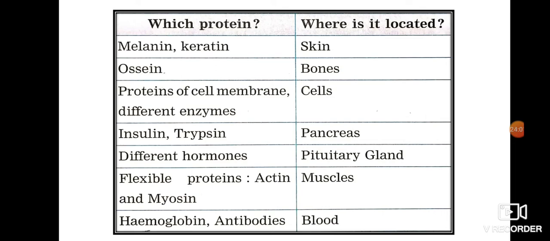One is fat soluble vitamins and the other is water soluble vitamins. Fat soluble vitamins are A, D, E and K, and water soluble vitamins are B and C. We have riboflavin, that is vitamin B2, and nicotinamide, that is vitamin B3, necessary for the production of FADH2 and NADH2. Okay, that was regarding vitamins.